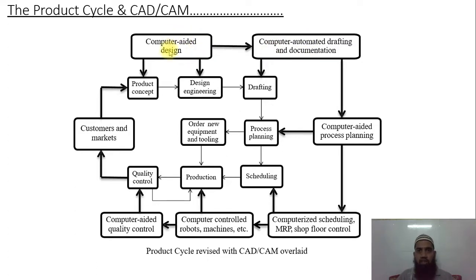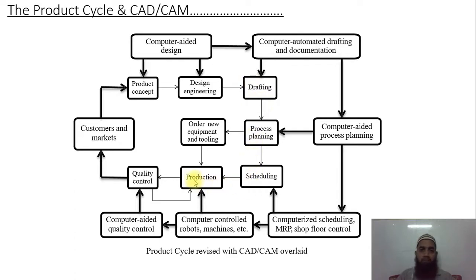Once his work is over, it is sent to the computer drafting. If something is wrong over here, immediately he is informed, he will change the design and again send it to him. But here it is not like that. Once the drafting is wrong, no one knows. It goes to the production department. Once the production department identifies this kind of problem, again it will go to the drafting department.